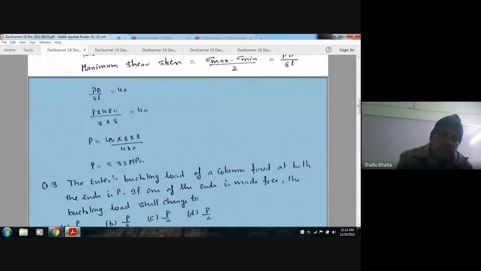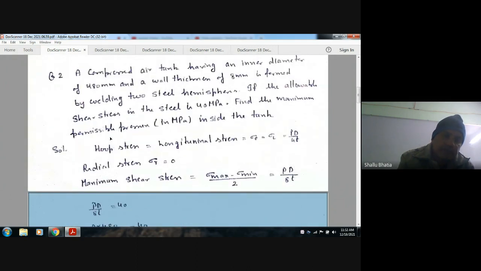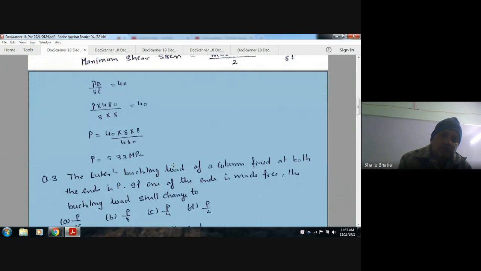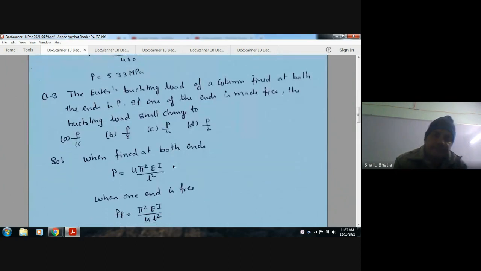Because here the shear stress is developing, and shear stress will develop due to the maximum stress and the minimum stress. Due to the two equal stresses there will be no shear stress, so we have to take PD by 4t as the maximum stress and zero as the minimum stress. So the answer is 5.33 MPa.